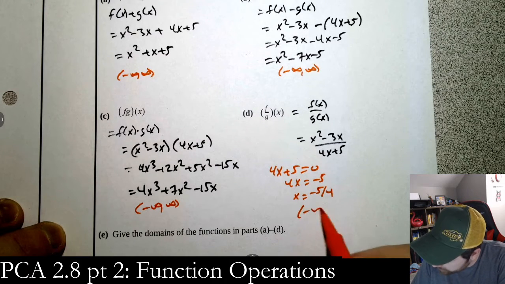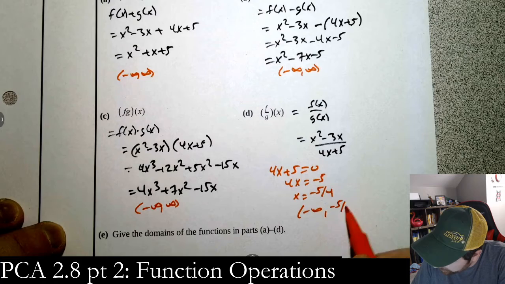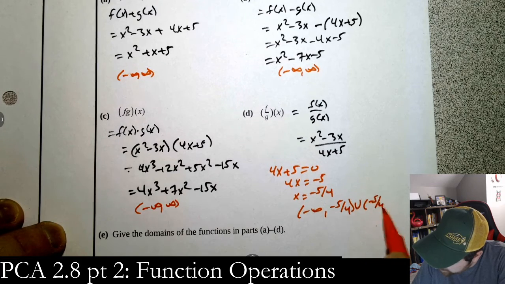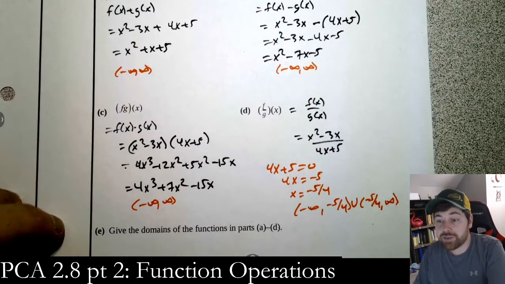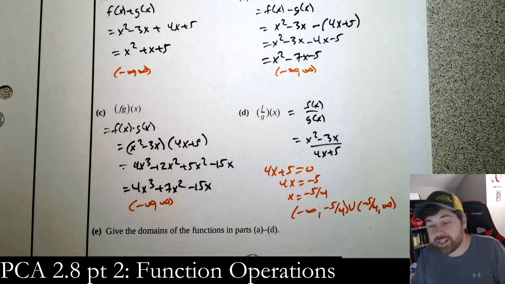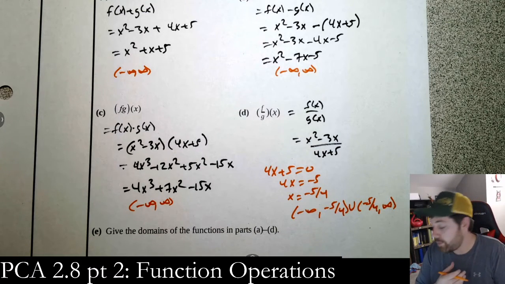So our domain is going to be all real numbers except for negative 5/4, which is written like this. So negative infinity up to negative 5/4, union with negative 5/4 to infinity. That is going to be our domain, okay?